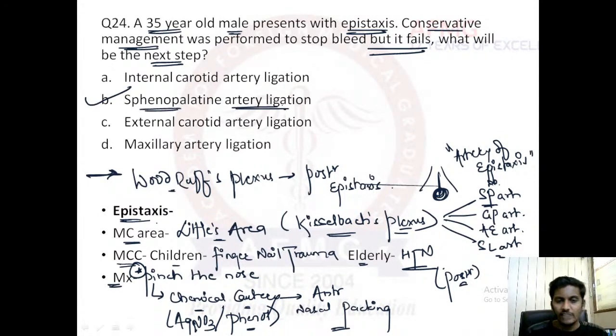Now, the conservative management, that is pinching the nose, chemical cauterization, and anterior nasal packing, has all failed in this patient. So the first step in surgery would be sphenopalatine artery ligation. If sphenopalatine artery ligation is not successful, then you will try to ligate the maxillary artery. Third, if maxillary artery ligation is also not successful, then you will ligate the external carotid artery.